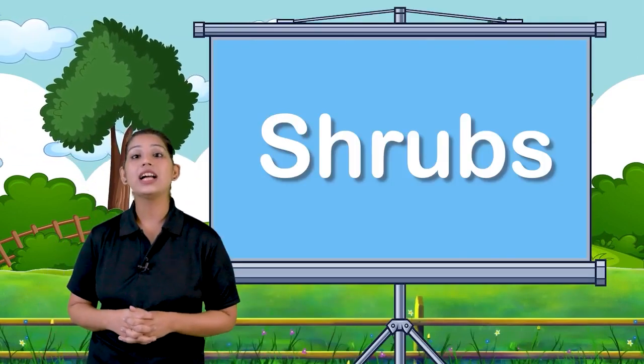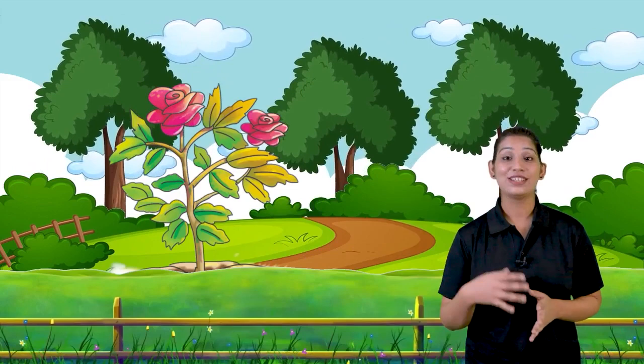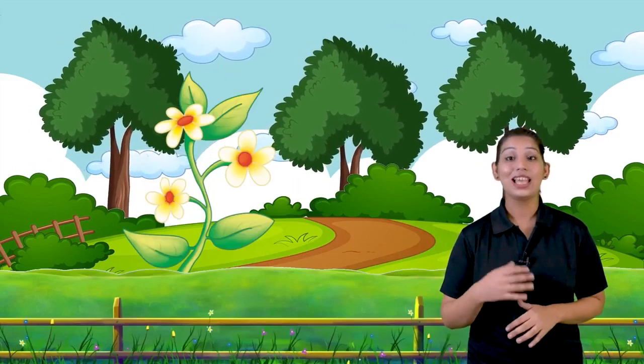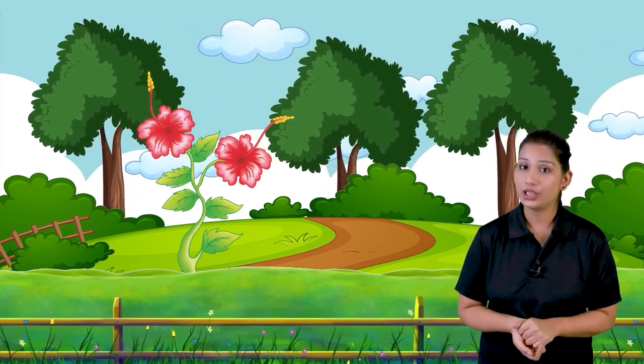Next comes up shrubs. Shrubs are small plants with thin stem. Shrubs जो होते हैं वो leaf से छोटे होते हैं. They are short plants. They are small in height and also thin stem. इनकी stem thin होती है. For example, rose plant, jasmine plant, hibiscus plant. All these are example of shrubs.